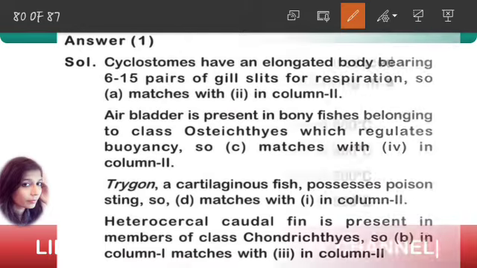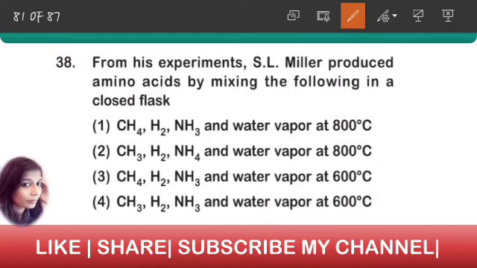Next. From his experiments, S.L. Miller produced amino acids by mixing the following in a closed flask. What should be the answer, guys? First.